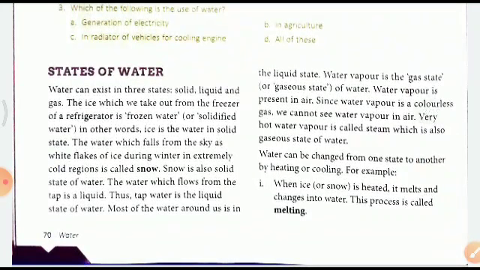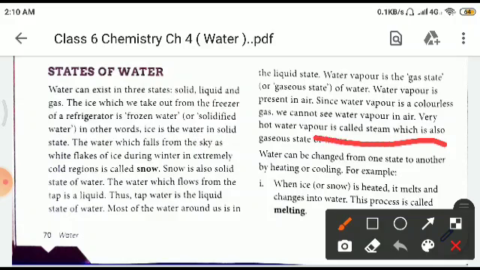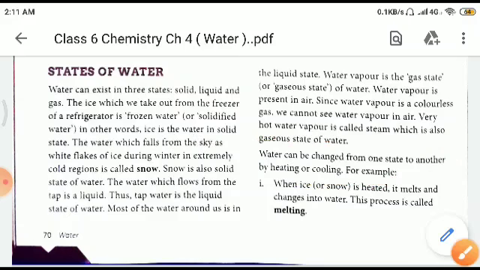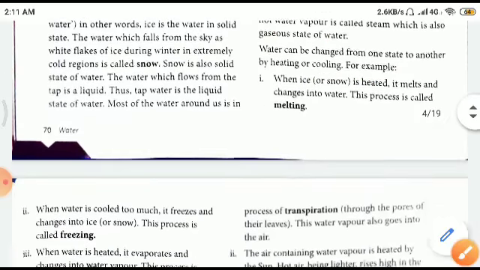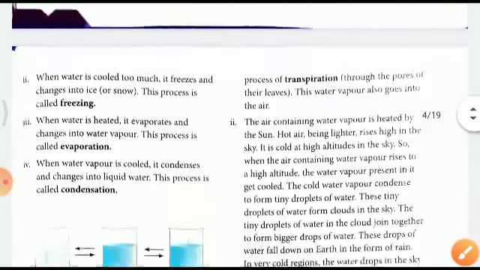We all know that water can exist in three states: solid, liquid, and gas. The frozen form of water is called snow, and the gaseous form of water is called water vapor. Now, children, this is a very important one: water can be changed from one state to the other by heating or cooling. When ice or snow is heated, it melts and changes into water. This process is called melting, children. Right? Melting, from solid to liquid.